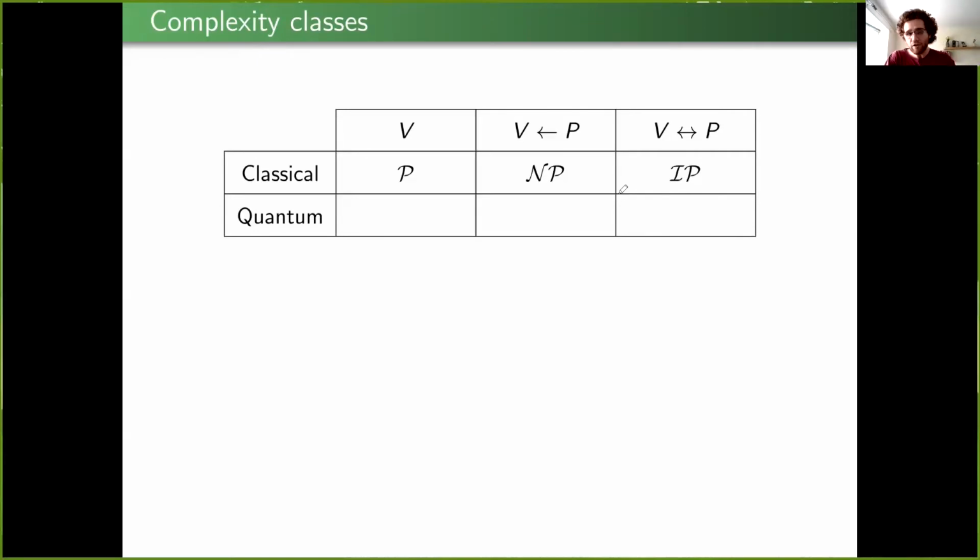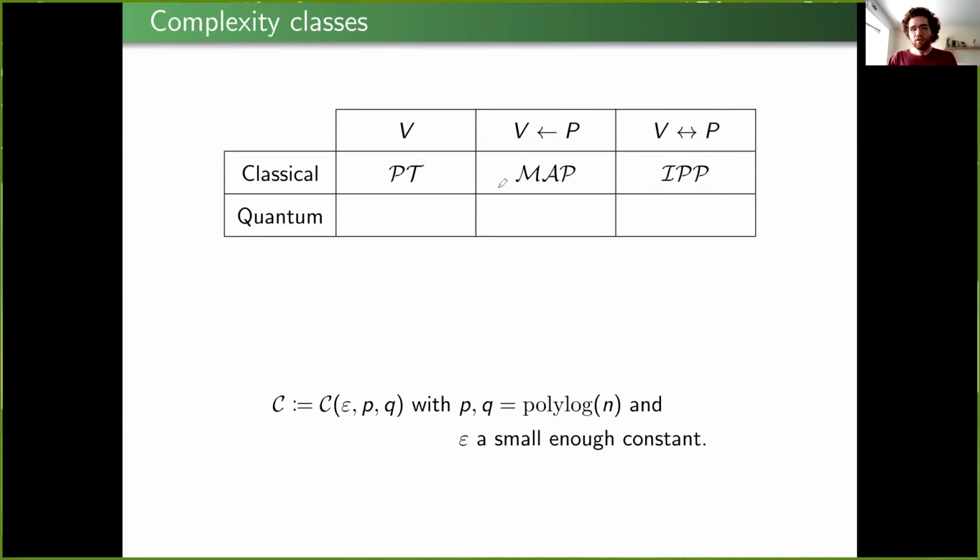Okay, so now when we go back to the property testing setting, when the verifier or tester is on its own, this corresponds to the class of property testers, which we call PT. The class of properties that are testable by a protocol where a verifier receives a non-interactive proof is the class MAP, for Merlin Arthur proofs of proximity. And when prover and verifier can communicate bidirectionally, this is IPP, for interactive proofs of proximity.